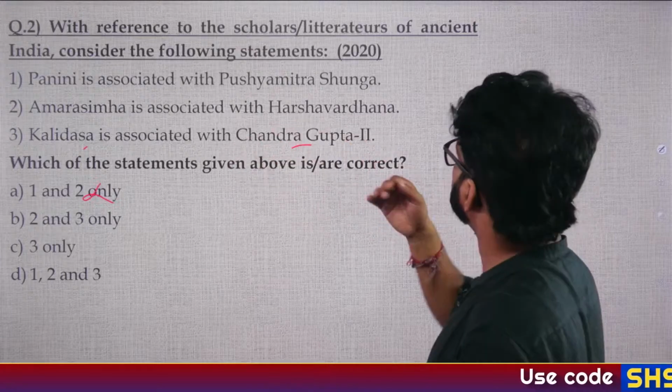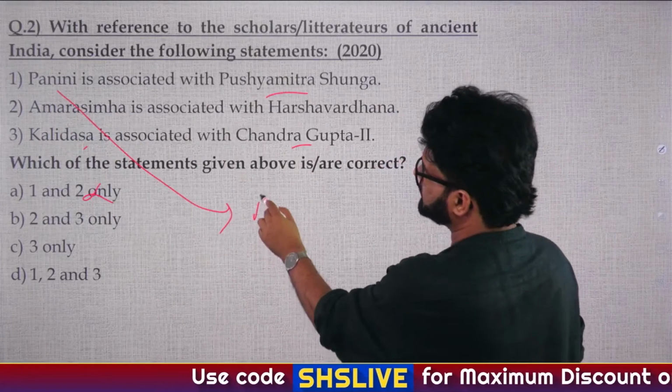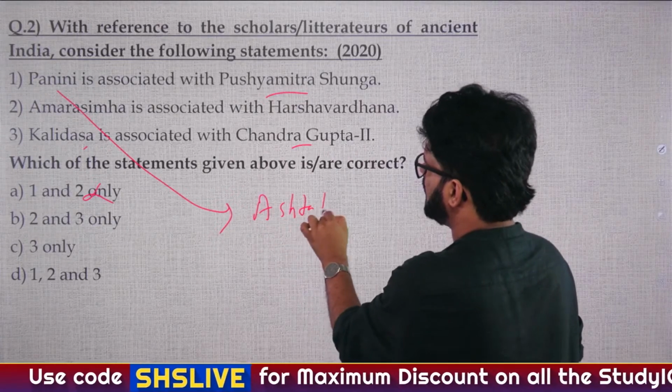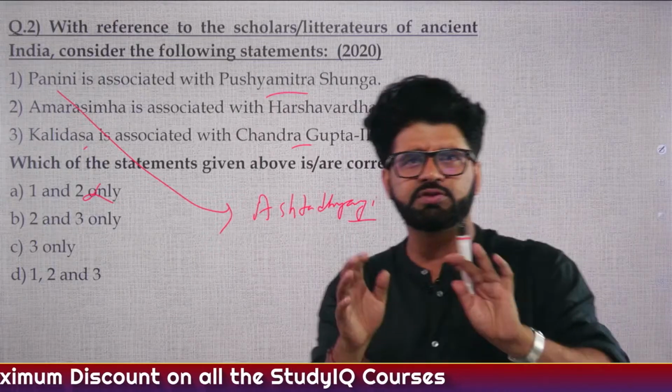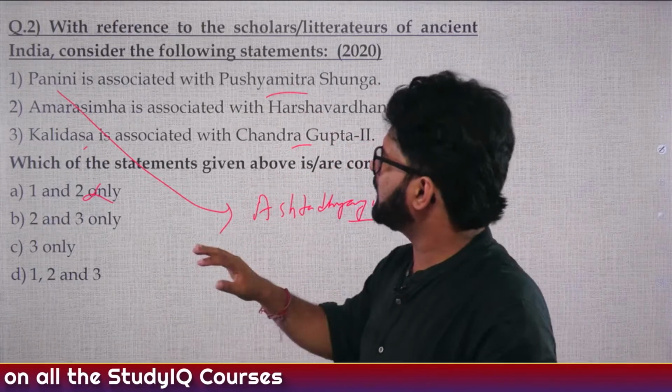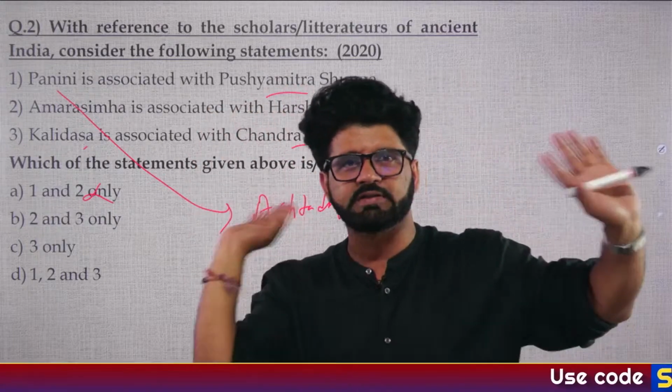Panini is associated with Pushyamitra Sunga. Panini has written a Sanskrit grammar which is known as Ashtadhyayi. And the time period is not very certain, people are not very sure about it. 4th to 6th century BC, it is hovering around that period when he has written. The dates people are not sure. But everybody is sure about Pushyamitra Sunga, 2nd century BC.